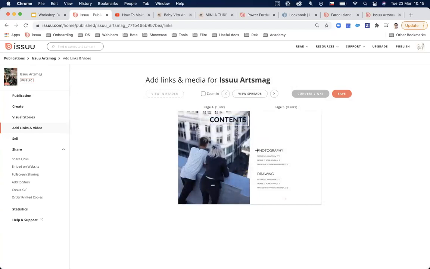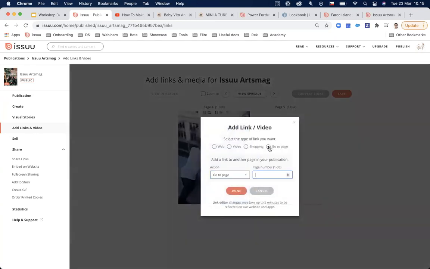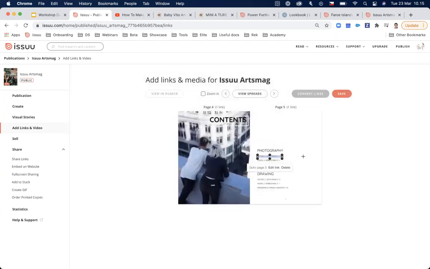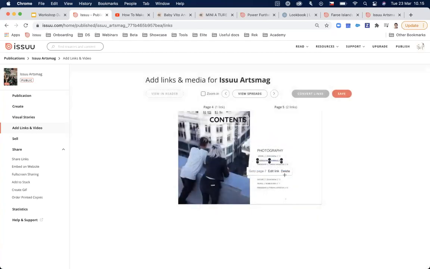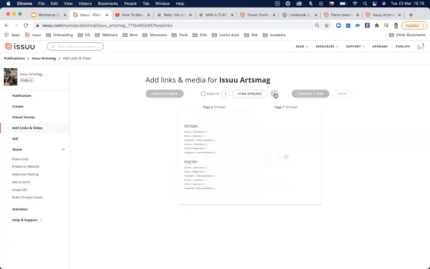The other types of links that we have are so-called in-publication links, and they work the way that you will be sending people to the pages. So if you didn't do that in the design tool, you can still do it here. So this is great. If you have a table of content, you can be sending people directly to the pages.